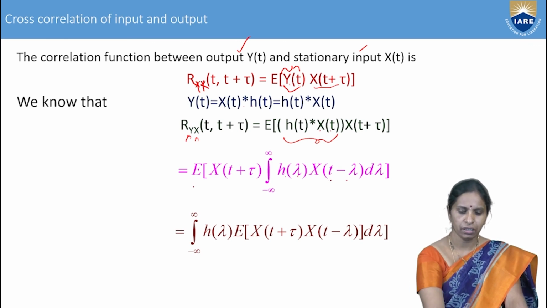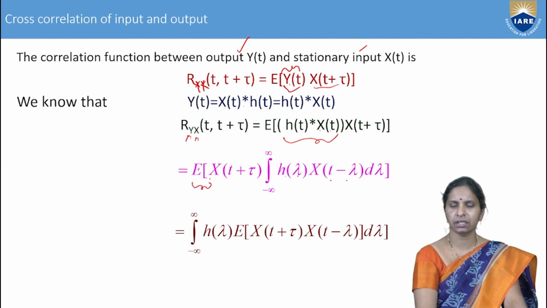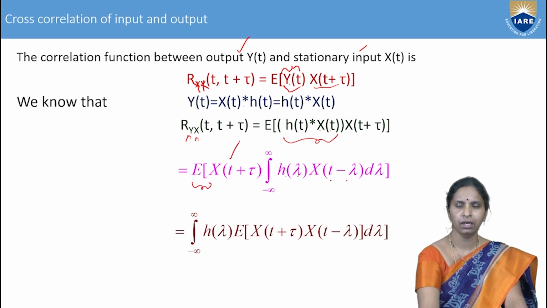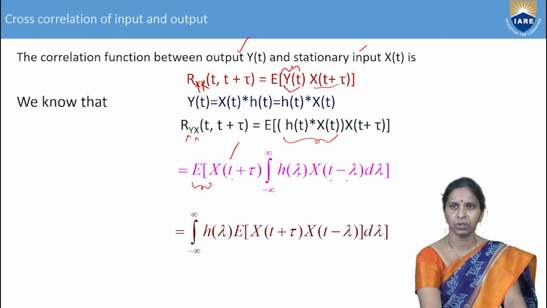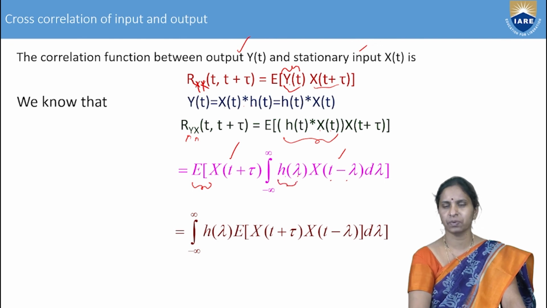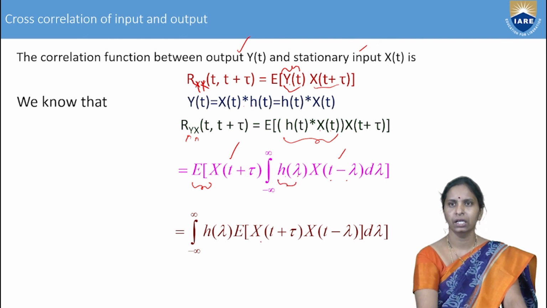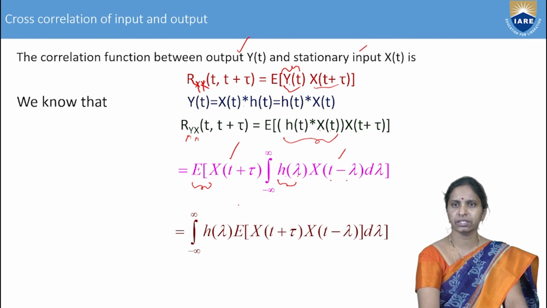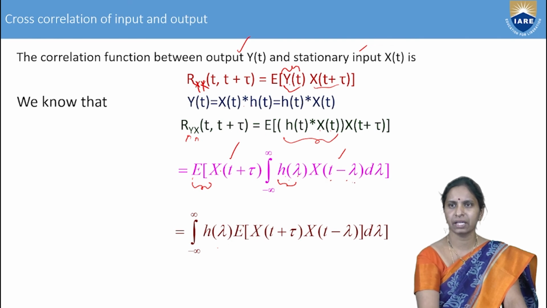Now, the expectation, the statistical average, will be applied only to the random process. Here, x of t plus tau and x of t minus lambda are random processes and h of lambda is a constant. The impulse response is a constant. So, bring it outside. Then you can write this as integration from minus infinity of h of lambda into E of x of t plus tau into x of t minus lambda d lambda.